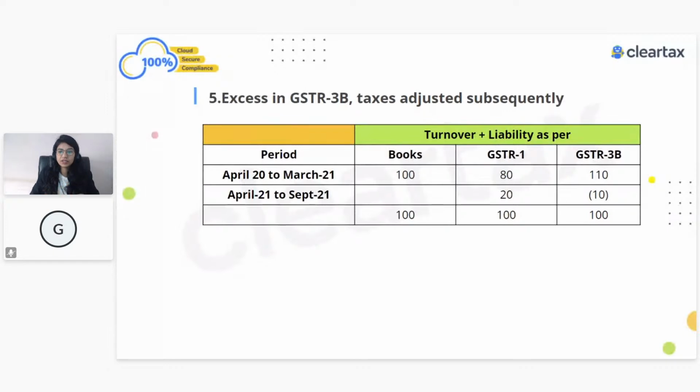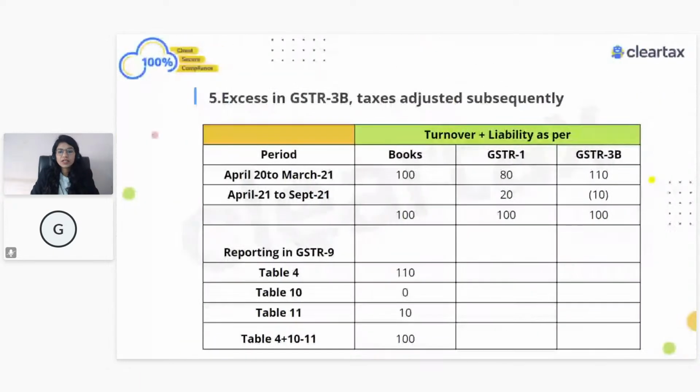I think Chintan asked if I can repeat the checklist. It's very simple. Turnover as per table number 4 plus table number 5 plus table number 10 minus table number 11, and reducing the inward supplies liable to RCM which was there in table number 4, because that's your purchases, so we should not consider that. Removing that, the turnover should always match with your books of accounts. When I'm saying match, that is the GST turnover we are referring to when looking into books of accounts. So this is something we should always make sure of while filing or preparing your GSTR-9. This will help you reduce errors, and you should not end up making any mistakes.